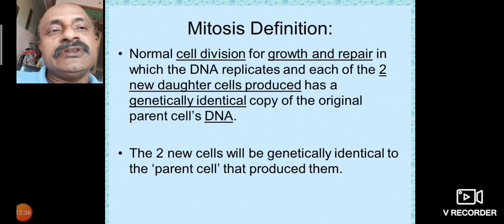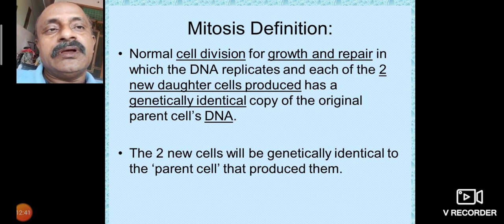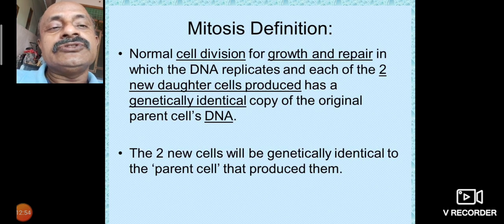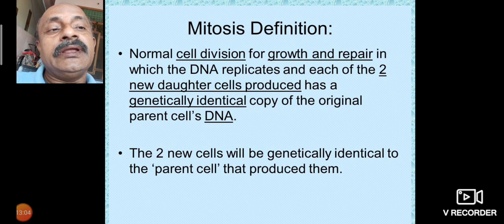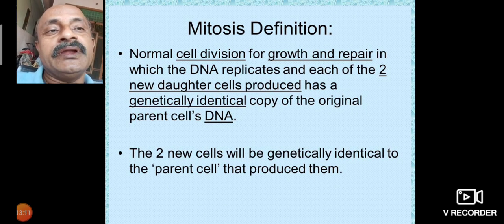Normal cell divisions for growth and repair, in which the DNA replicates and each of the two new daughter cells is produced as a genetically identical copy of the original parent cell. The two new cells will be genetically identical to the parent cell. That is called mitosis.